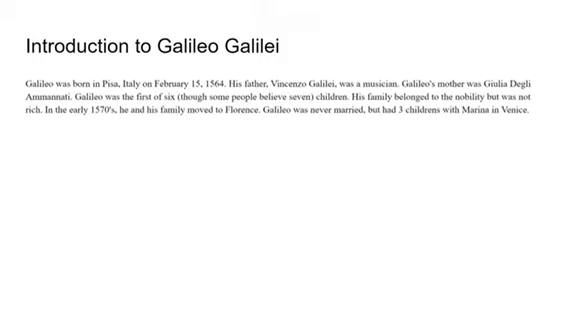His family belonged to the nobility but was not rich. In the early 1570s, he and his family moved to Florence. Galileo was never married, but he had 3 children with Marina and Venice.